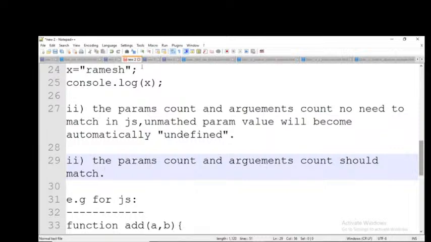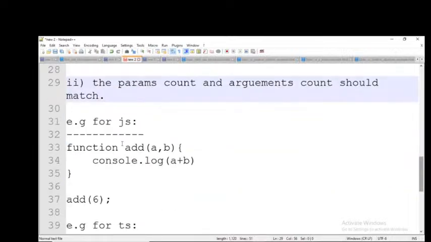So now observe here, example for JavaScript. In order to write a function, we need to use function keyword and function name. See, if you are very new to programming, no need to worry. I will explain each and everything when our TypeScript classes start. In TypeScript, I will discuss only OOPS concepts, and before OOPS concepts, I will tell these basic concepts: how to write a function, how to declare a variable, all those things I will discuss, and then after that we will go to the OOPS concepts. Once OOPS concepts are completed, we'll start our Angular. This is our course plan.